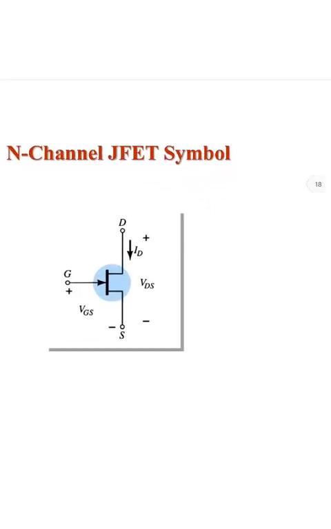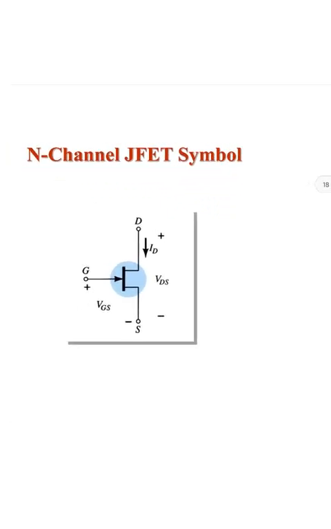Next, the N channel JFET symbol. The arrow mark is towards the inside.